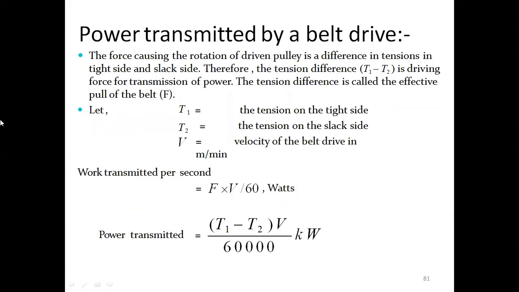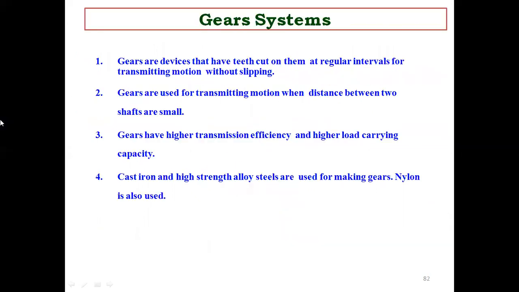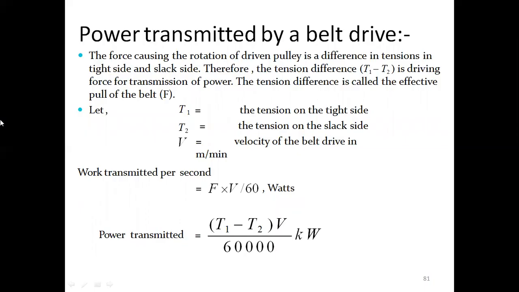transmitted? Actually, the tension difference, that is T1 minus T2, is the driving force for the transmission of power. So the tension difference is called the effective pull of the belt. We will define that as a force. So the force causing the rotation of the driven pulley is the difference in tensions in the tight side and slack side.